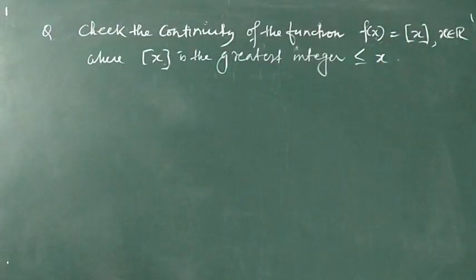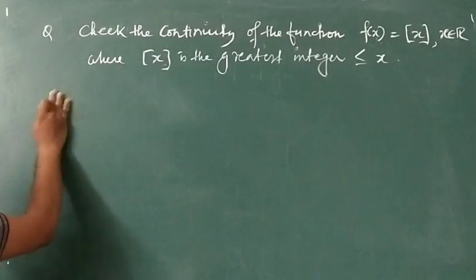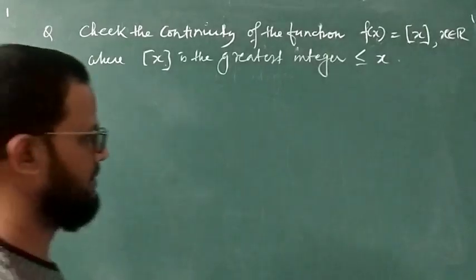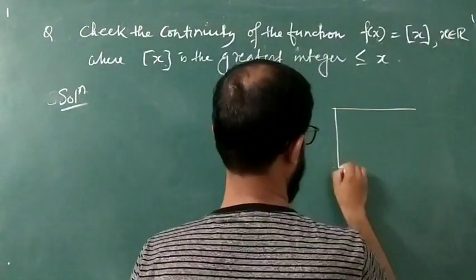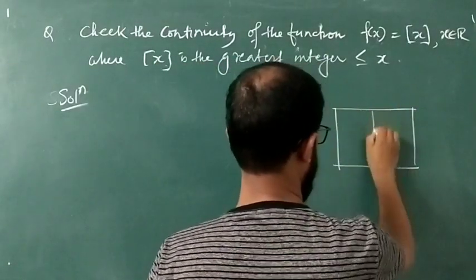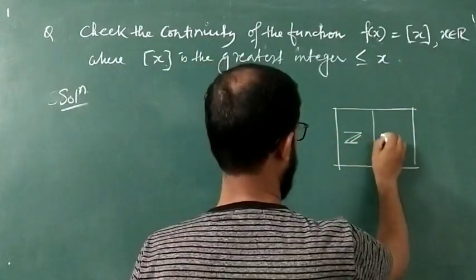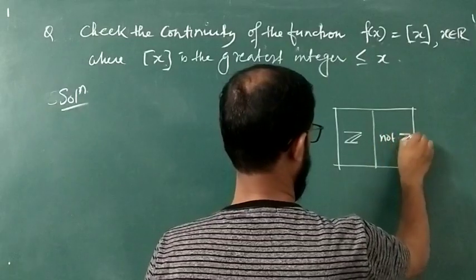Okay. So there are two cases we will get, because we already told you in the last class that the set of real numbers is divided into two parts. One is integer, another is not integer.